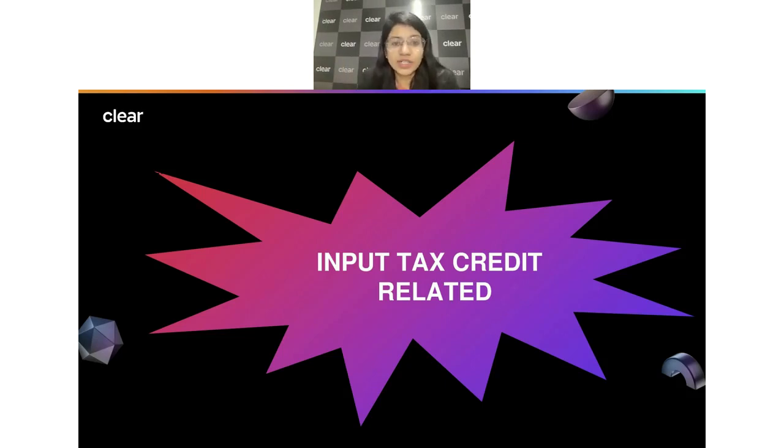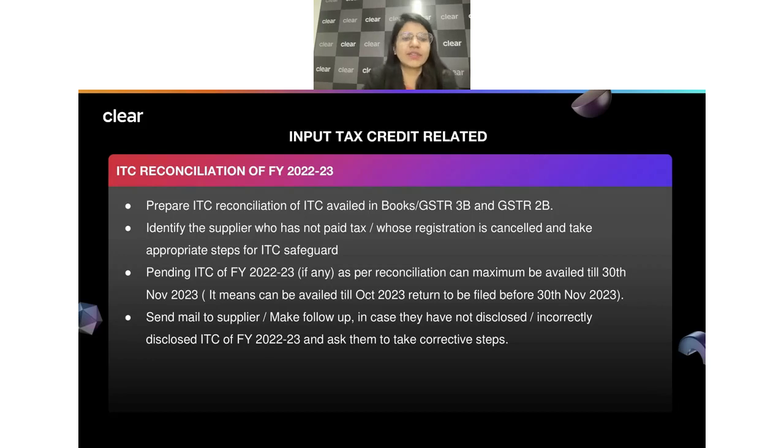Now, the other important changes are in relation to input tax credit. I think this is a really very important part when it comes to the input tax credit, looking at the date, which is our deadline, which is 31st March, right? So, if I talk about the input tax credit, the first is our ITC reconciliation. There were a lot of changes which have been done by the government itself. So we know that in the month of August itself, the government had come up with a way how we used to report our taxes or the ITC in our GSTR 3B. So that has been changed.